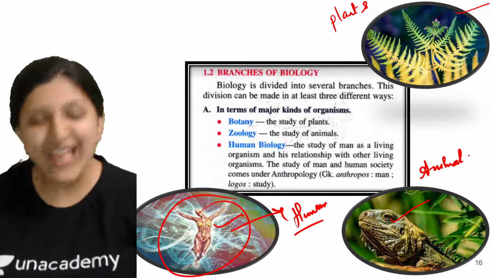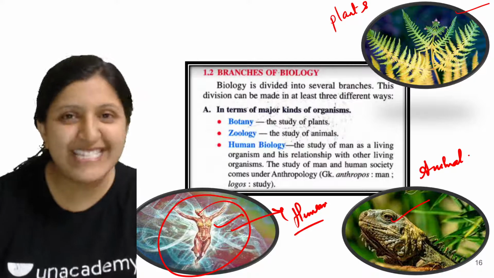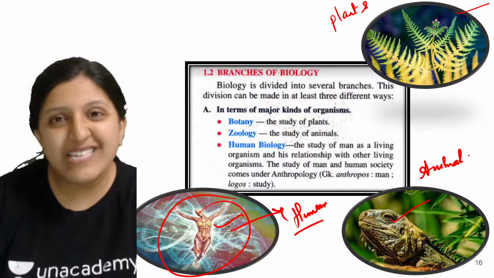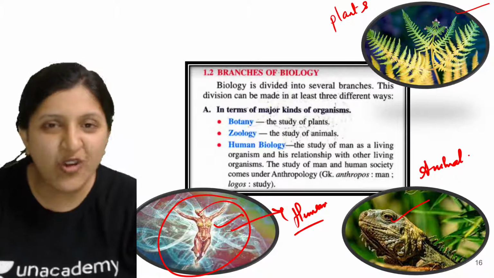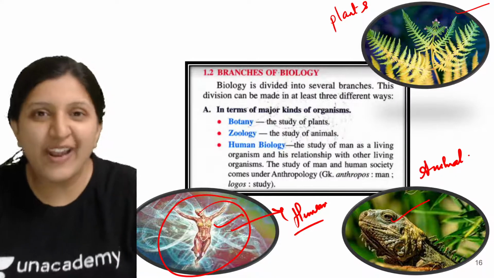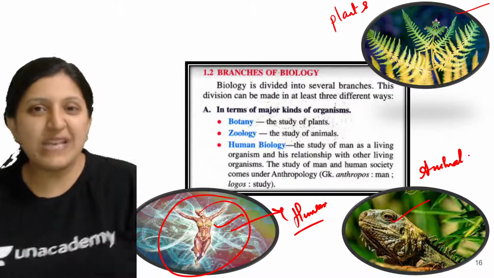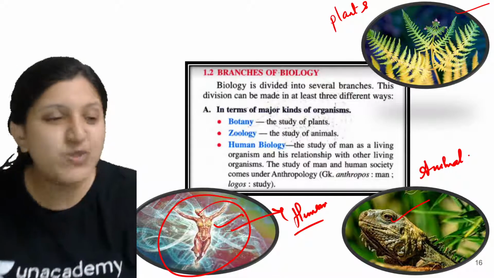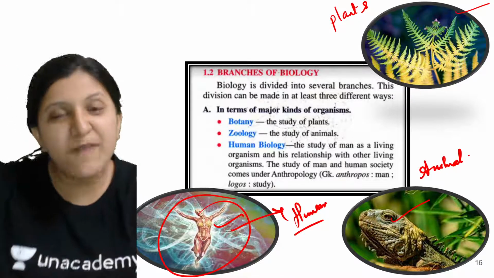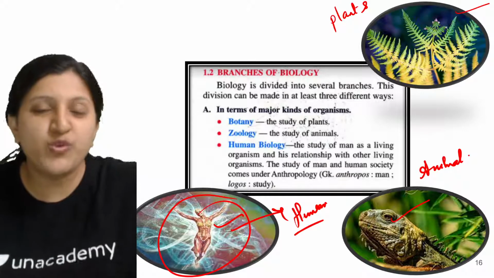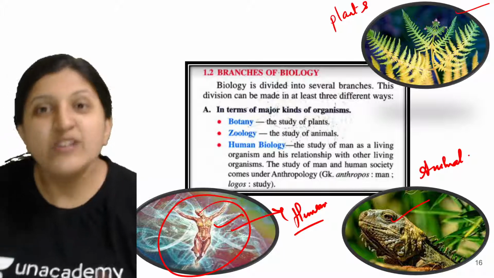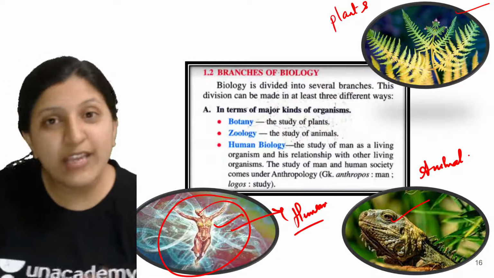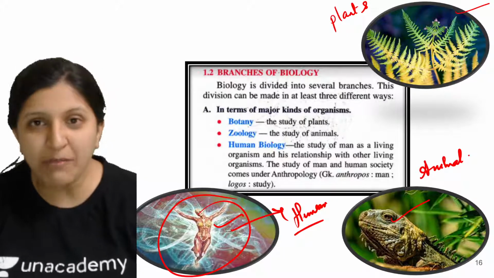So much technology is developed now. None of the animals have developed any machines, like Elon Musk. Elon Musk has developed so many technologies to reach outer space, to go to the moon, to go to Mars. In the same way, we need to study human behavior. For that, human biology is present.